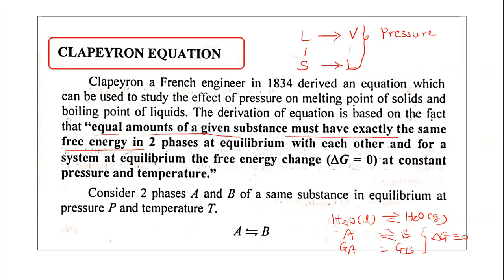Equal amounts of a given substance must have exactly the same free energy in the two phases. If we take equal amounts of the same substance, the free energy will be the same at equilibrium, so delta G equals 0 at equilibrium. Now we want to bring a change into the system, so we increase the pressure and the temperature, and we can derive the Clapeyron equation.